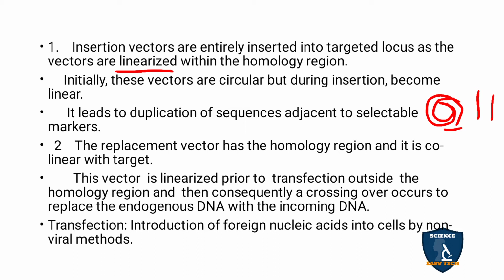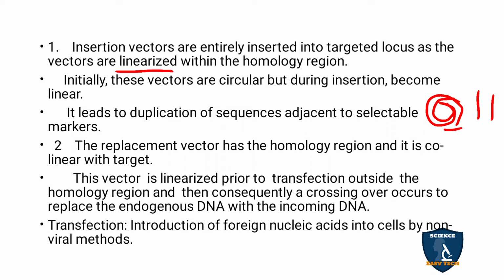So for that it produces a duplication sequence. The vectors have selectable markers, and while seeing the selectable markers, you can see the duplication sequence. If they ask about insertion vectors, you have to say that while inserting, the vector should be linearized.